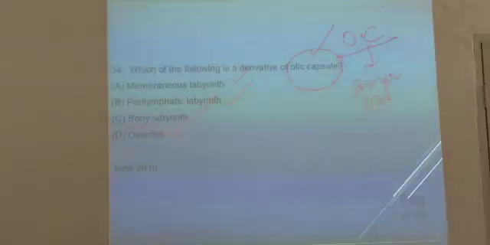Ossicles are supplied by, you can remove this answer, ossicles are developed by means of the first and second arches, is it or not? First and second arches. Malleus and incus from the first arch, stapes from the second arch. You can tell the answer now. Membranous labyrinth, perilymphatic labyrinth, bony labyrinth. What is the answer here? Yes, probable answer.